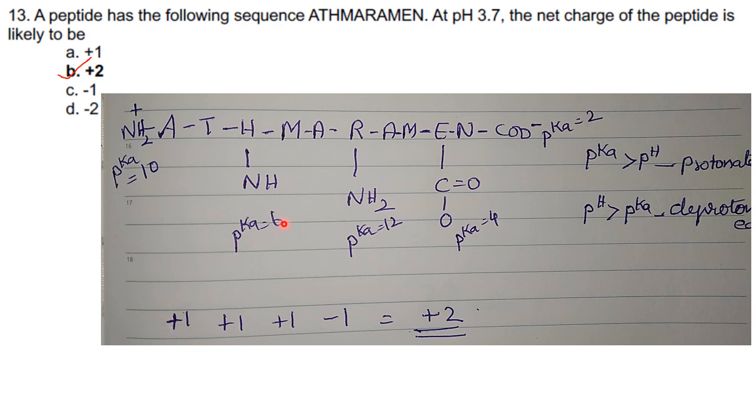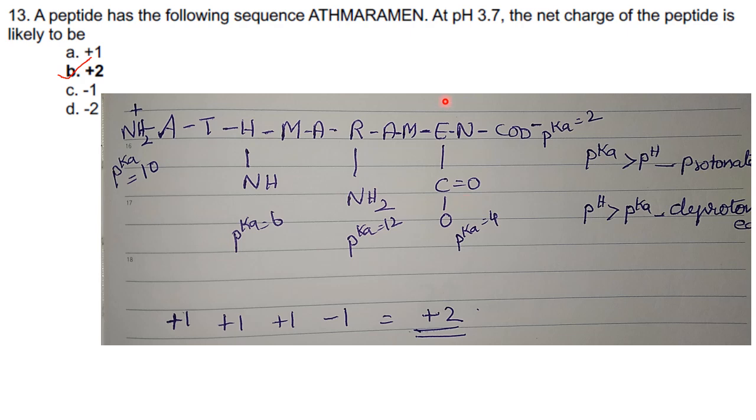Similarly, pKa 6, that is also greater than pH 3.7. So histidine also will gain a net positive charge. So the charge will be +1. The pKa for the arginine side chain is 12. So it will also gain a H positive ion. So the charge will be +1. Now coming to the carboxylic acid side chain.